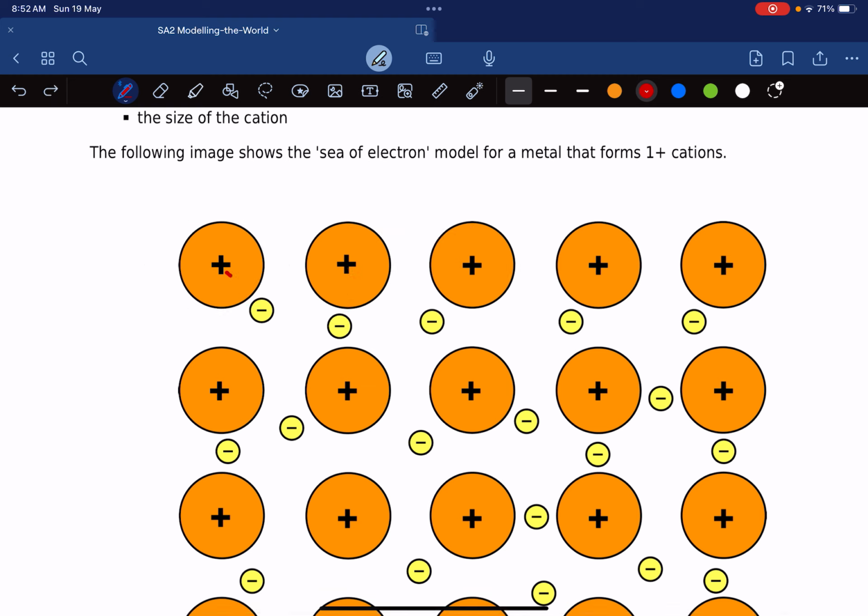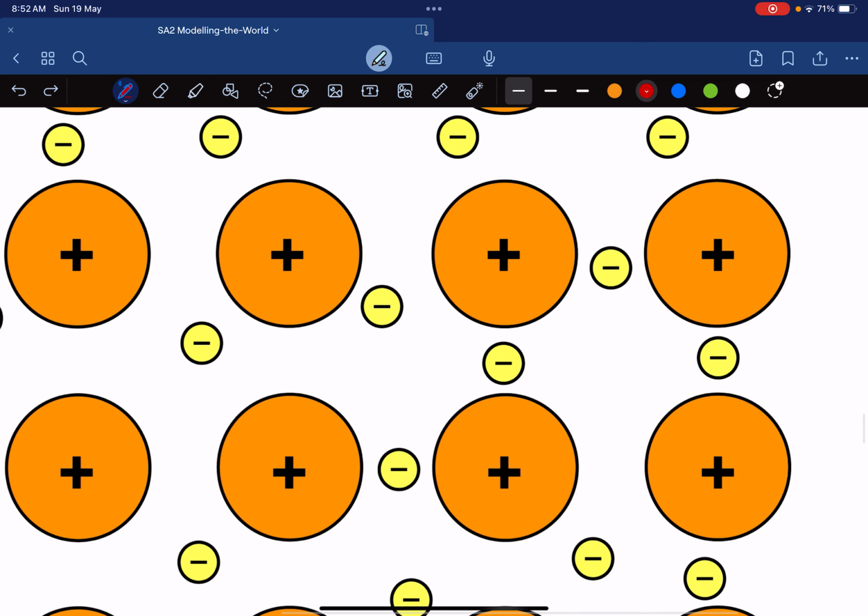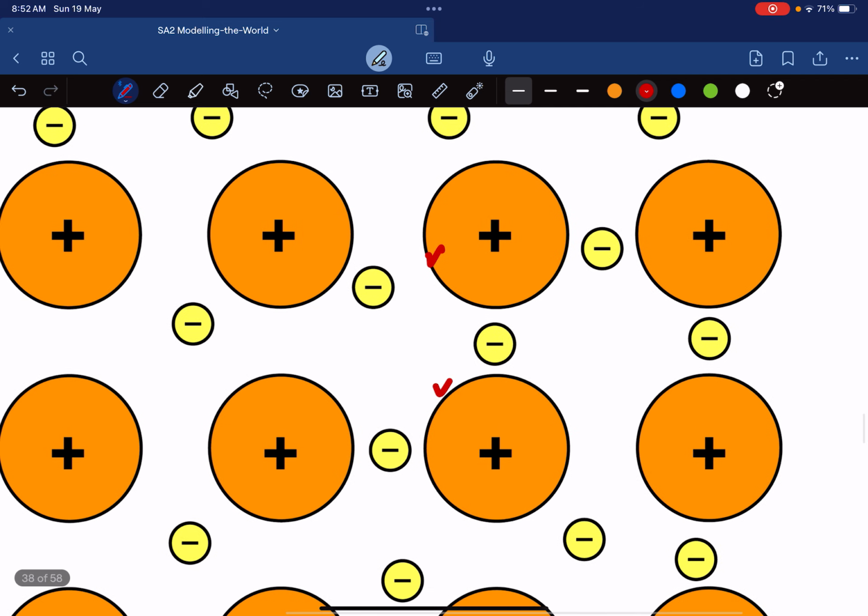But you see what happens is there are times where the electrons can be in the middle of two different atoms. For example, in this case here, the electron can be in the middle of these two atoms. So who does this electron belong to? Does it belong to him or does it belong to her? Let's say originally the electron belonged to him. But because now the electron is in the middle, it can also come under the influence of this nucleus.